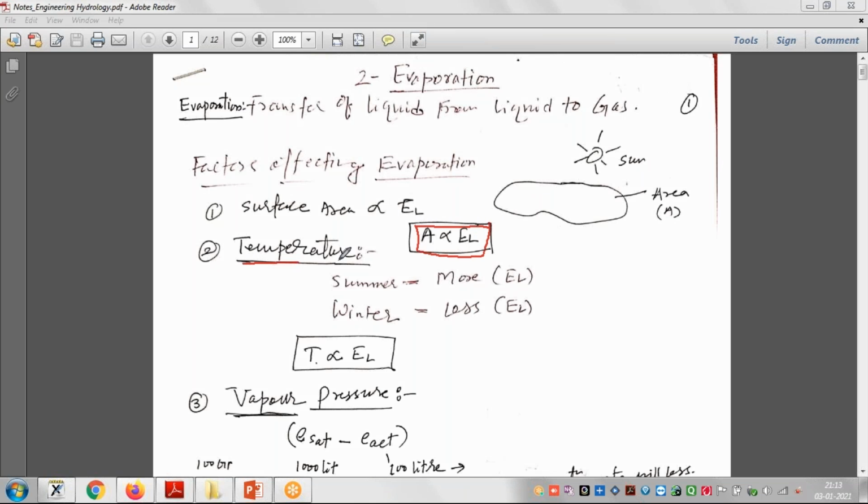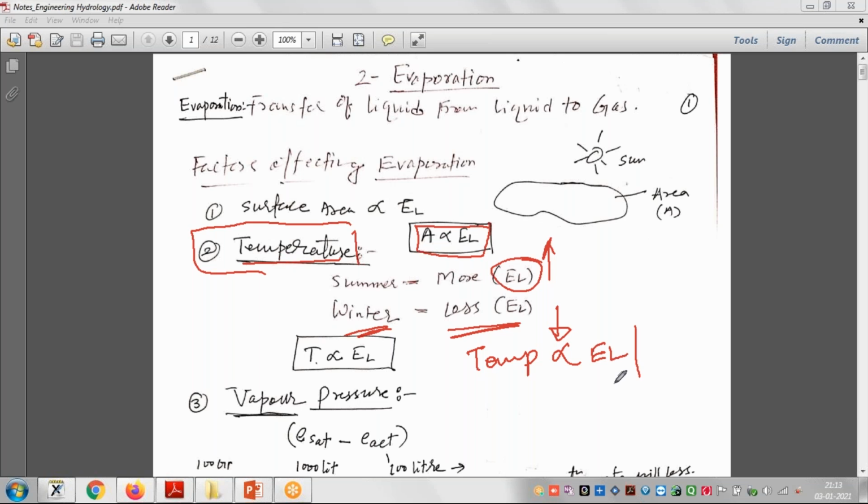Now the second factor is temperature. Suppose there is the summer season, then the evaporation loss will be more. When the winter season is there, the evaporation loss will be less. So temperature plays a very important role, and it is proportional to evaporation loss.